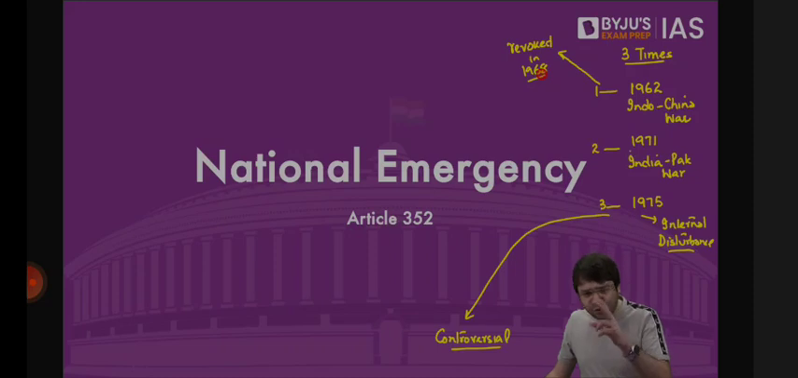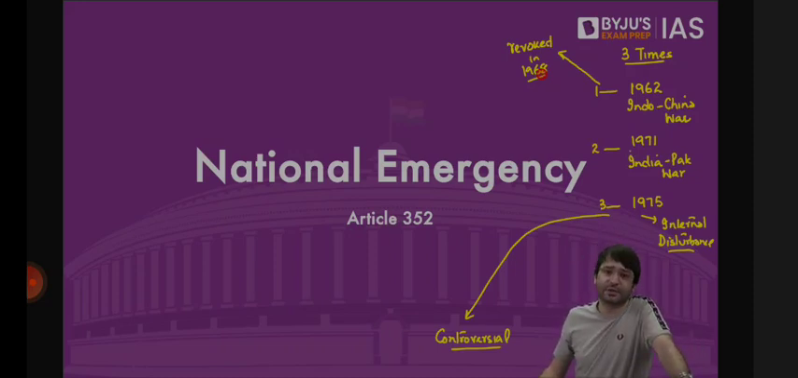And these two emergencies are not controversial because they were done for legitimate reasons. But the 1975 one proved to be controversial when it was imposed when Madam Gandhi was Prime Minister in June 1975. And this time it was not done because there was a war. It was done because there was something known as internal disturbance.